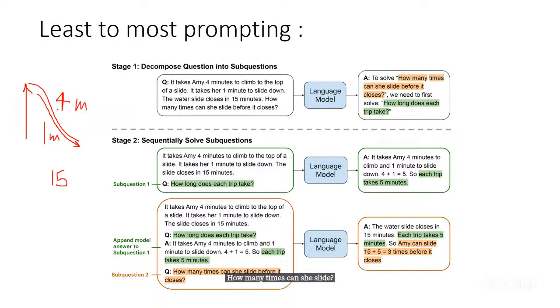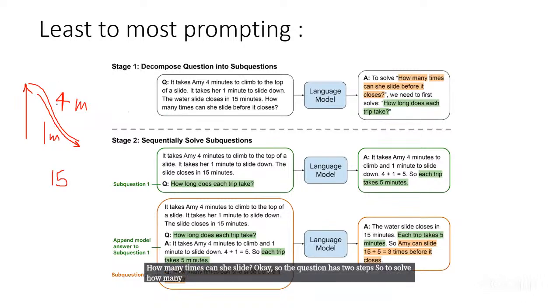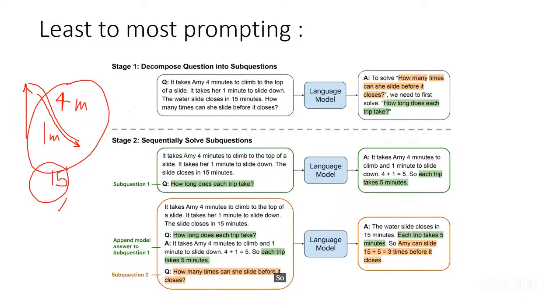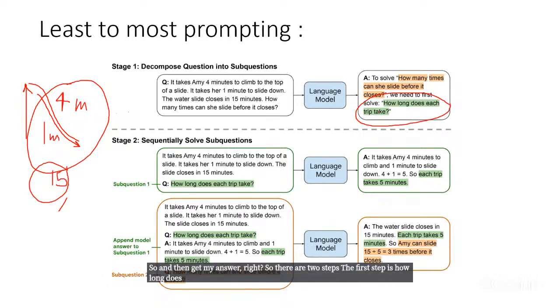Okay, so the question has two steps, right? To solve how many times she can slide, I need to calculate the total time she takes for one slide, and then I divide 15 by that total time and get my answer, right? So there are two steps. The first step is how long does each trip take?